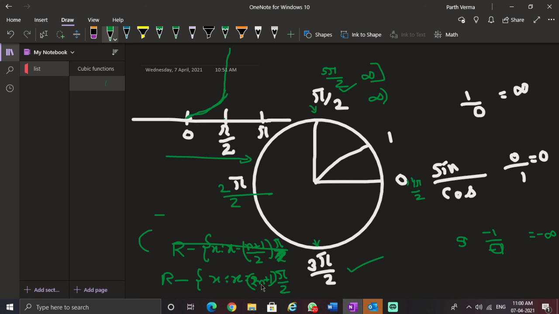If you substitute 1 here, you'll get 3 pi by 2. If you substitute 2 here, you'll get 5 pi by 2. So this is correct. Okay, and n belongs to whole numbers. So this is the way of writing the domain. So what is it? All real numbers minus odd multiples of pi by 2. Okay, that's all.